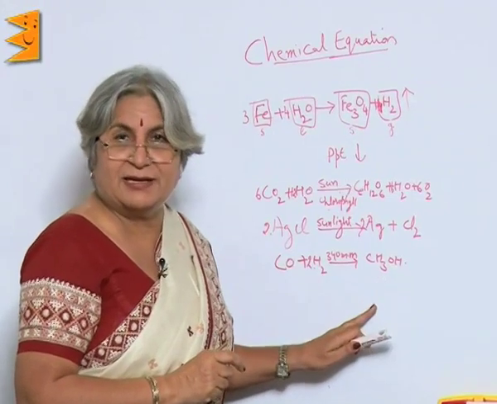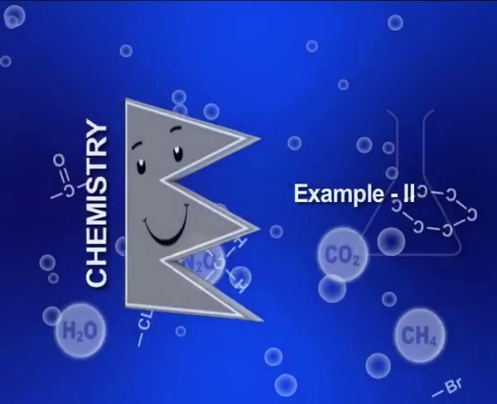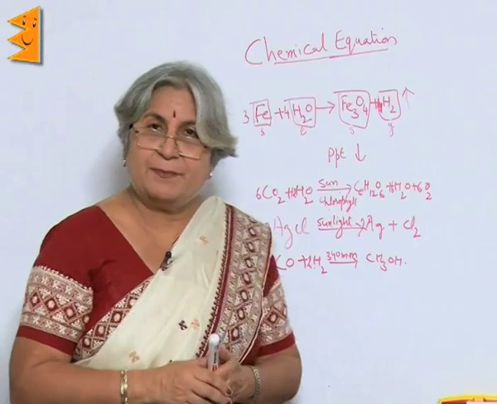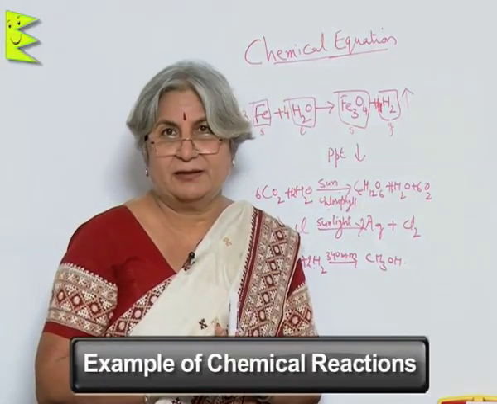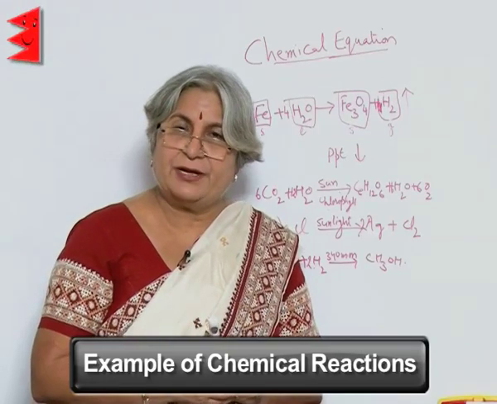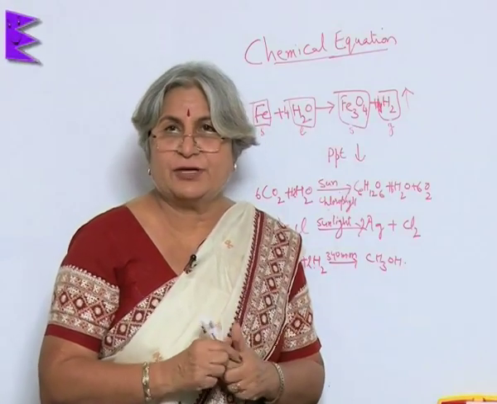So, it is mandatory that we write down pressure on top of the arrow. Another example is that some reactions take place when heat is there. There is an increase in temperature. For example, for preparation of oxygen, what we do is we strongly heat potassium chlorate.